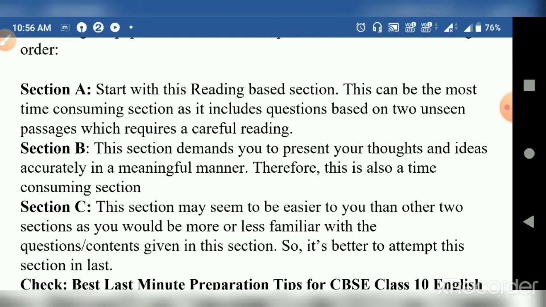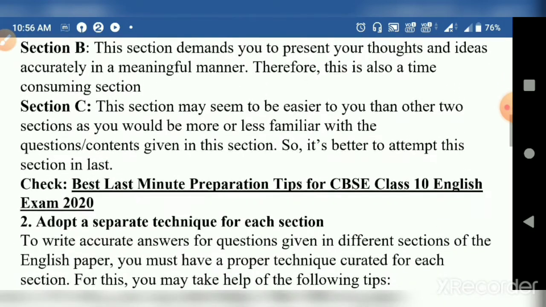Write your own ideas, frame your own ideas; it's always better. Section C may seem easier to you than the other sections, as you would be more or less familiar with the contents of the questions given in this section. So it's better to attempt this section last.